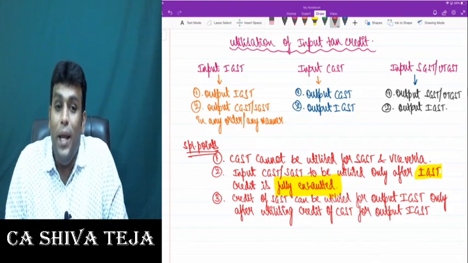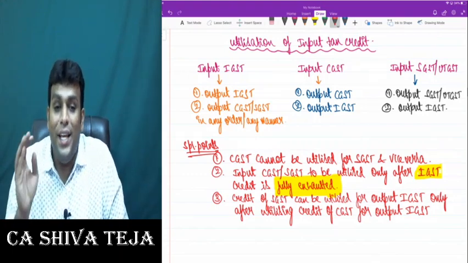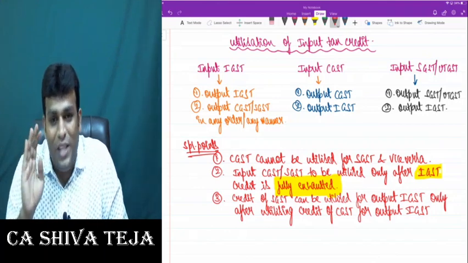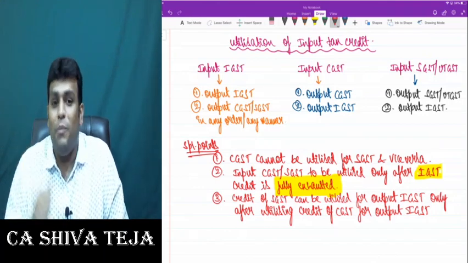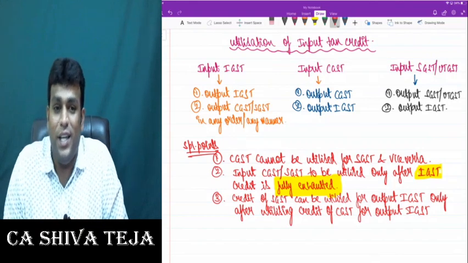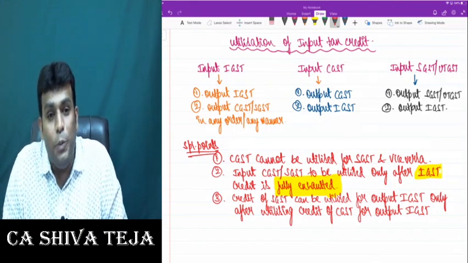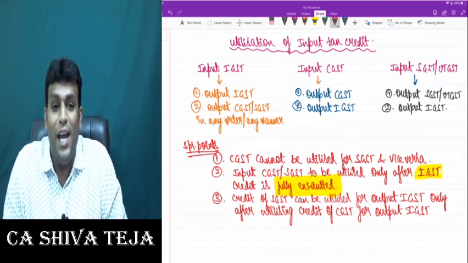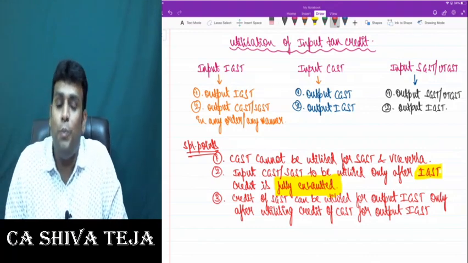Number two, input CGST or SGST to be utilized only after IGST credit is fully exhausted. And the third special point: credit of SGST can be utilized for output IGST only after utilizing credit of CGST for output IGST.